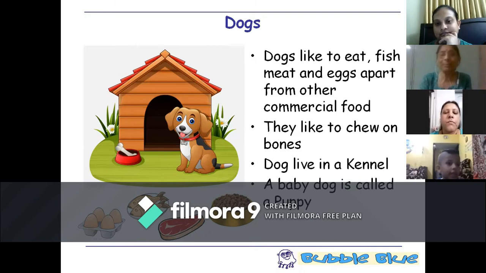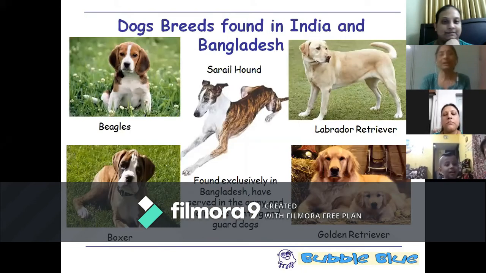And what is the baby dog called? The baby dog is called a puppy. And how does the dog make the sound? Woo, woo, woo. And that is called barking. What are the types of dogs we find in India and Bangladesh? As I told you, these 2 countries are very similar. There is one place in Bangladesh called Sarail, and there is a dog over here that we can find. Because of the name of the place, it's called the Sarail Hound.